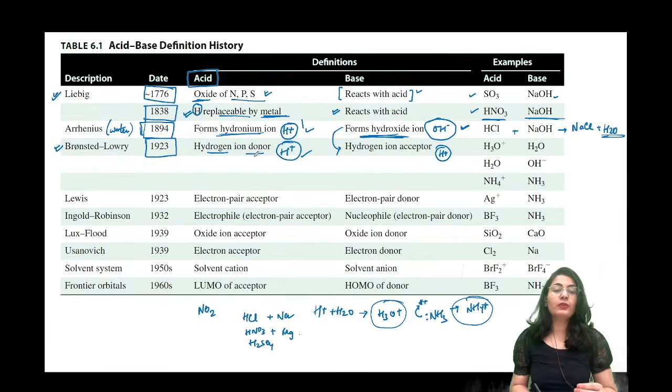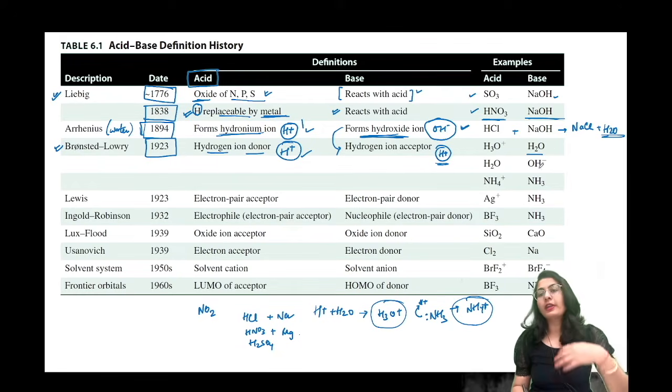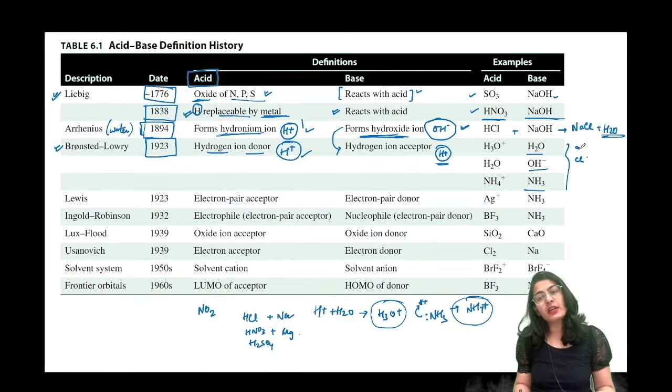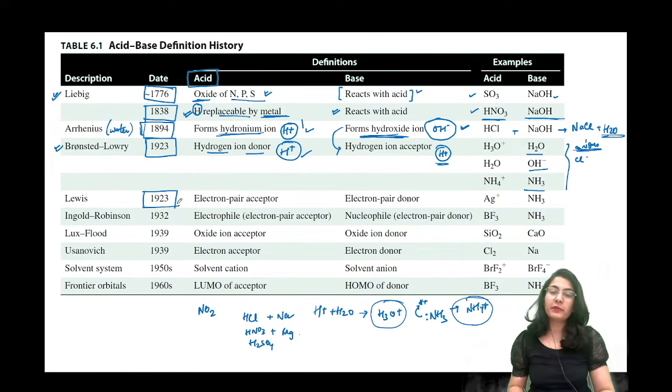So this new theory proves that anybody who can take or accept the hydrogen ion H plus is a base. For example, water, for example OH minus, for example ammonia, for example all the anions also, जैसे कि Cl minus हो गया, जितने भी anions हैं, all the anions are going to be known as bases because they can accept a proton. Okay, now here comes a new theory which further broadens the aspect of acid base consideration.